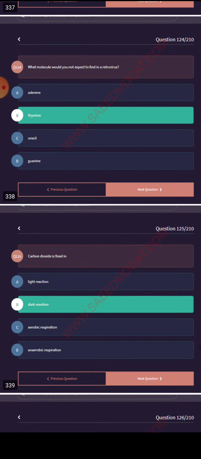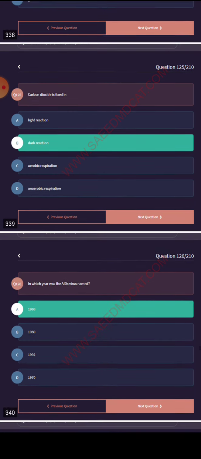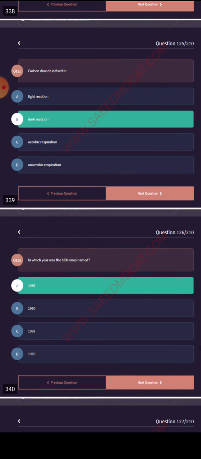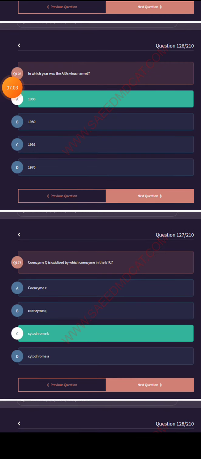Thiamine. Carbon dioxide is fixed in dark reaction. In which year was the AIDS virus named? 1986. Coenzyme Q is oxidized by which coenzyme in the electron transport chain? Cytochrome B.